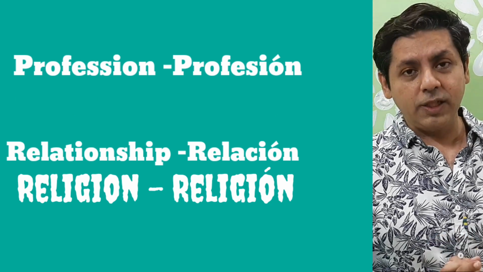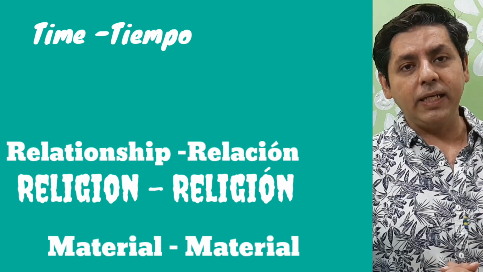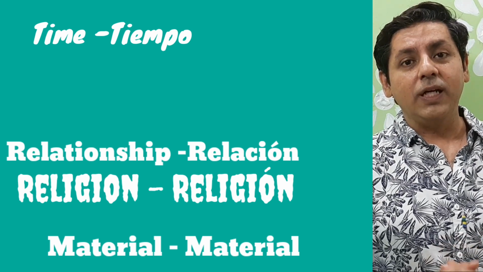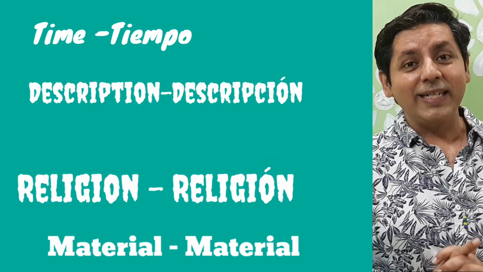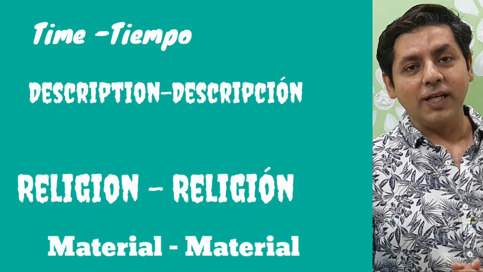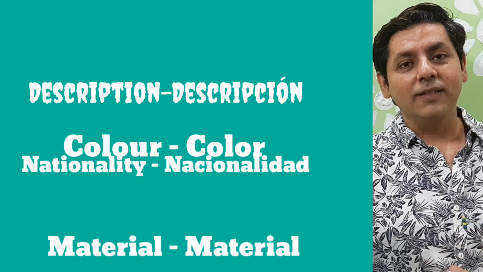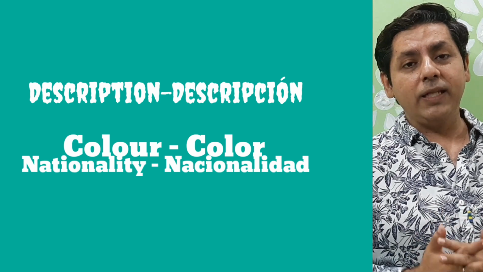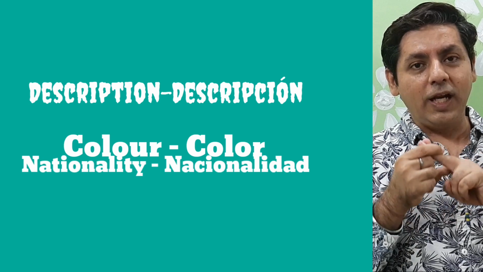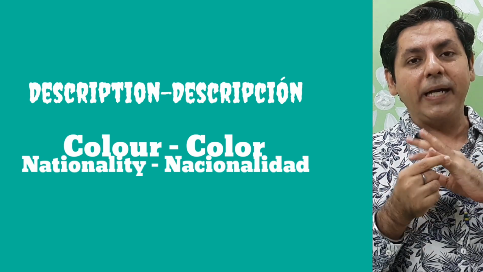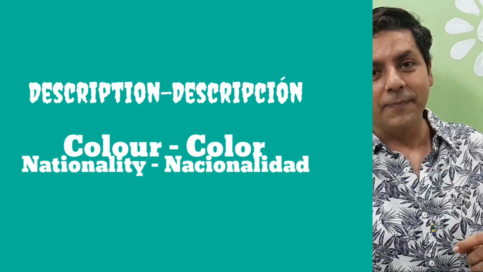So basically, profession, possession, religion, relationship, material, time, description, nationality, color. So we will apply these rules for ser.